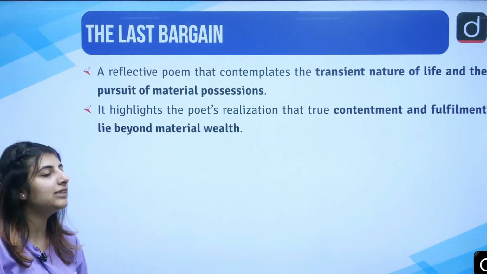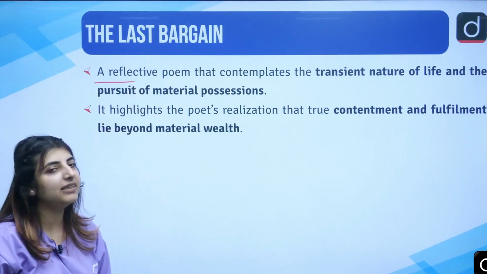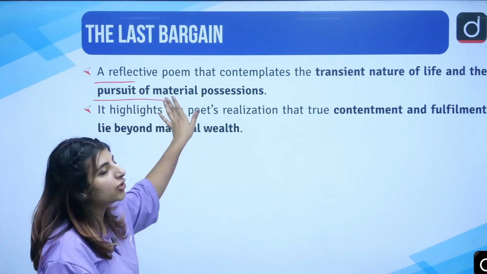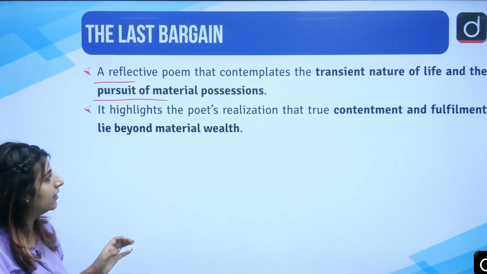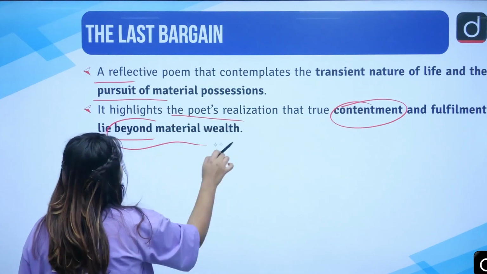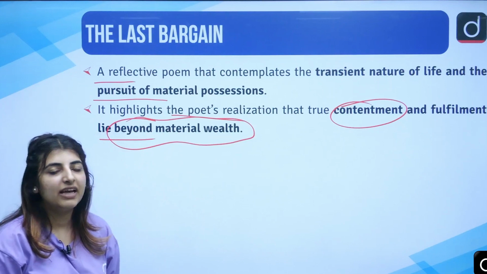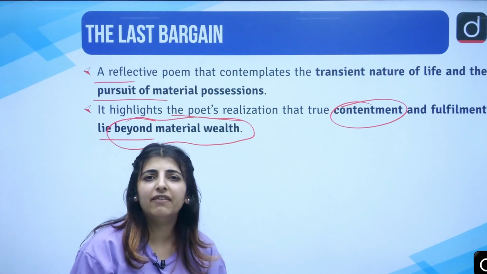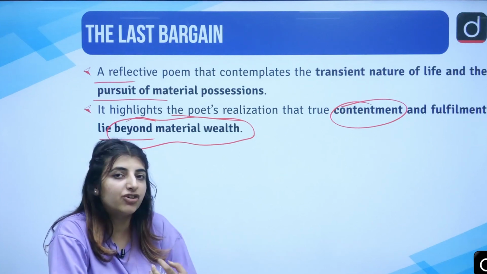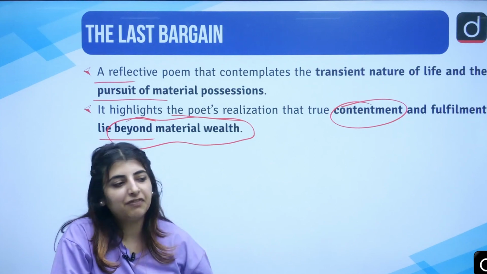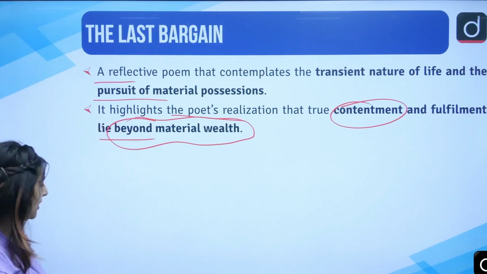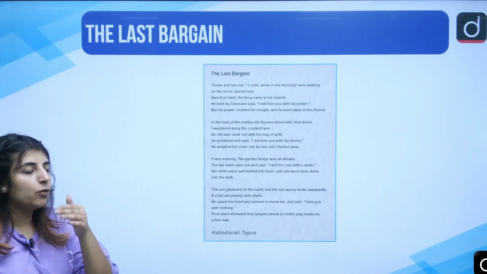Then we have The Last Bargain, a reflective poem that contemplates the transient nature of life, that how it's ever changing, and the pursuit of material possessions, and again the clash between the two. His realization that the true contentment and fulfillment of life is beyond the material wealth, which is that even if you are having so much but you are not having the contentment from within, you will not be satisfied with the materialistic things which are near you. So he talks about it in the poem The Last Bargain. We have the poem here, we are going to read it.